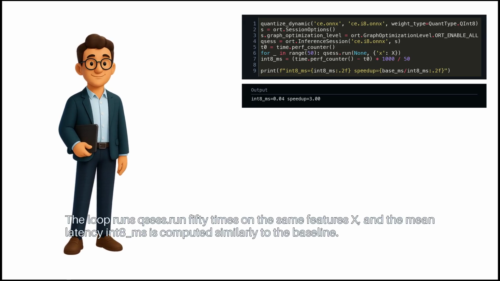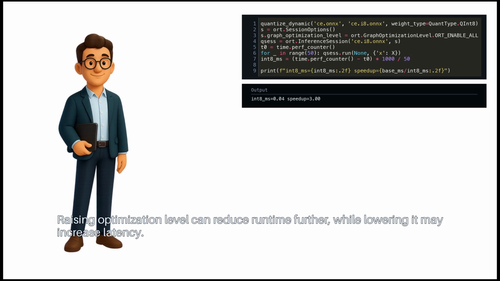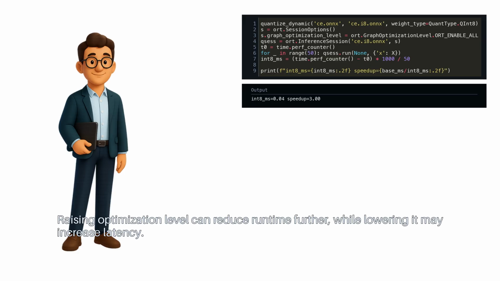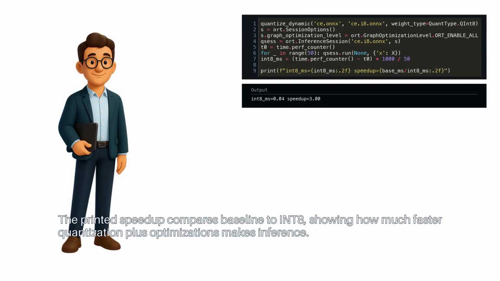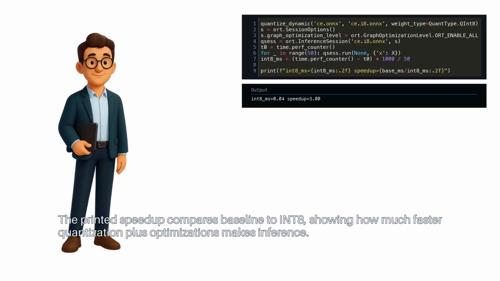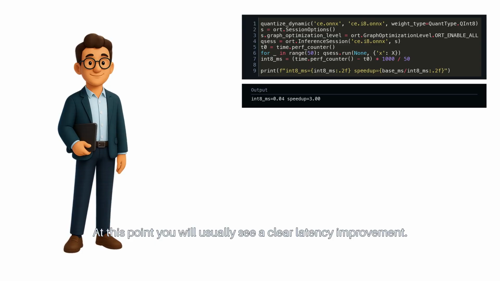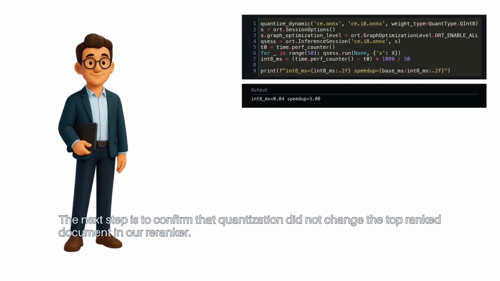The loop runs qsess.run 50 times on the same features X, and the mean latency int8_ms is computed similarly to the baseline. Raising optimization level can reduce runtime further, while lowering it may increase latency. The printed speedup compares baseline to INT8, showing how much faster quantization plus optimizations makes inference. At this point, you will usually see a clear latency improvement. The next step is to confirm that quantization did not change the top-ranked document in our reranker.